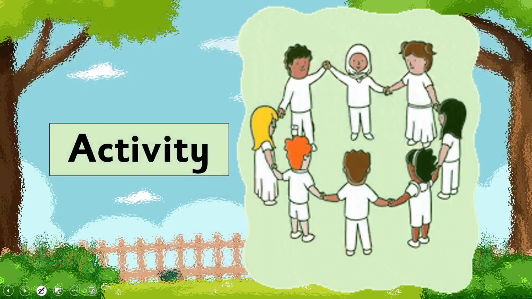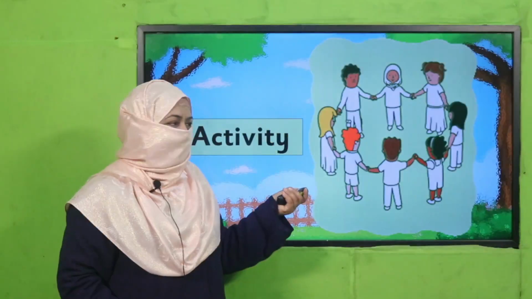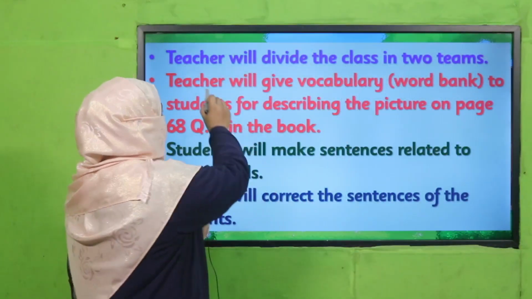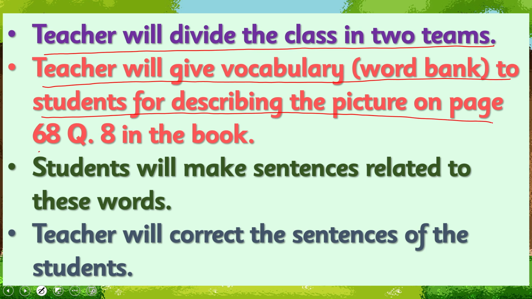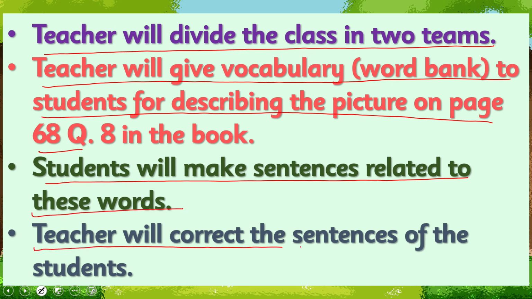All right, so let's do an activity. The teacher will divide the class in 2 teams, and the teacher will give a vocabulary word bank to students for describing the picture on page number 68. Students will make sentences related to these words, and the teacher will correct the sentences of the students.